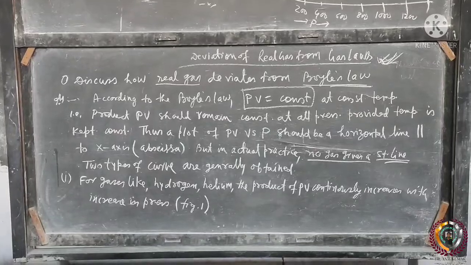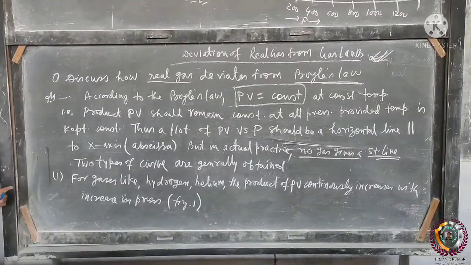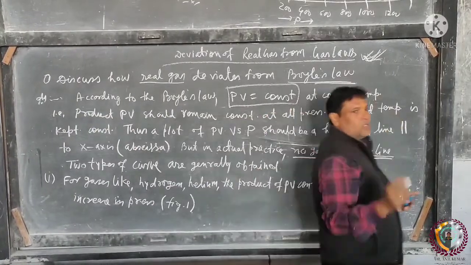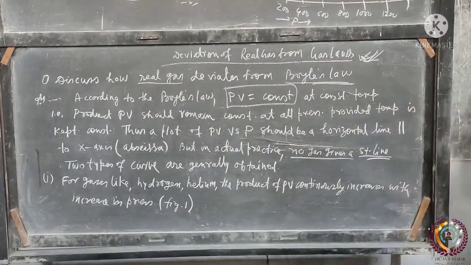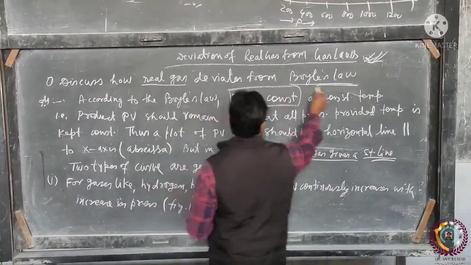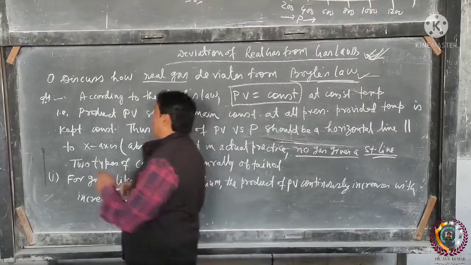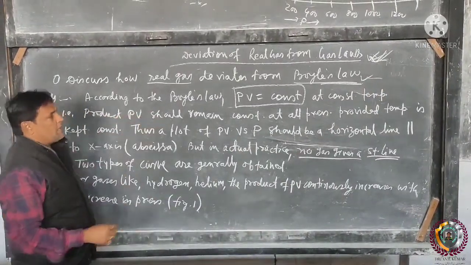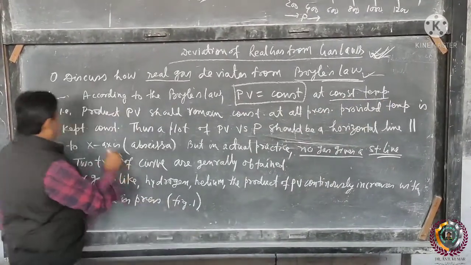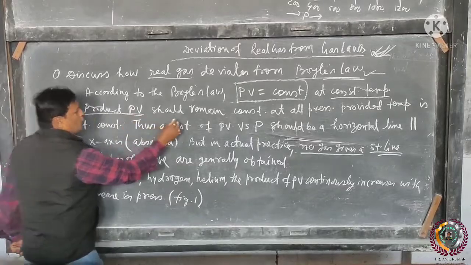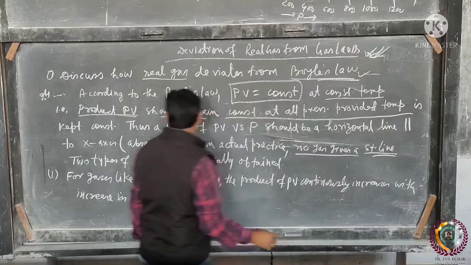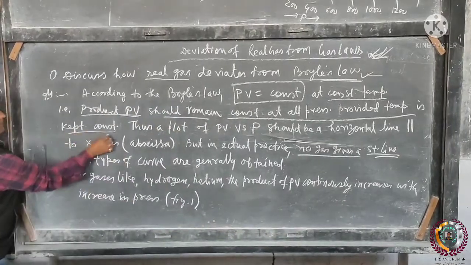That is, some gases decrease lower and then increase, or some gases only increase. So there is a deviation in the gas. So the question is, how does a real gas deviate from Boyle's law? According to Boyle's law, PV is equal to constant at constant temperature. The product PV should remain constant at all pressure, provided the temperature is kept constant.